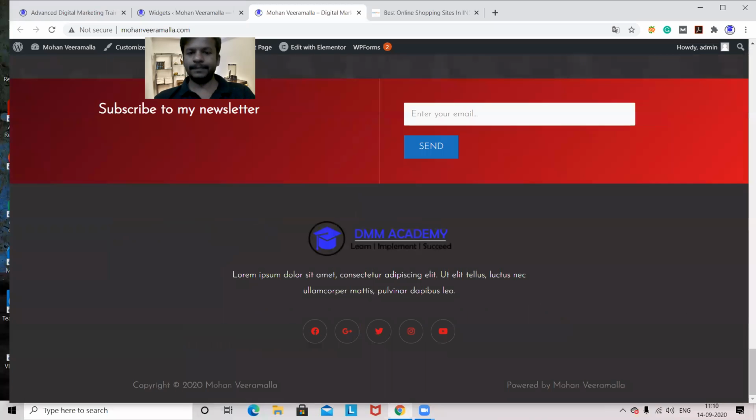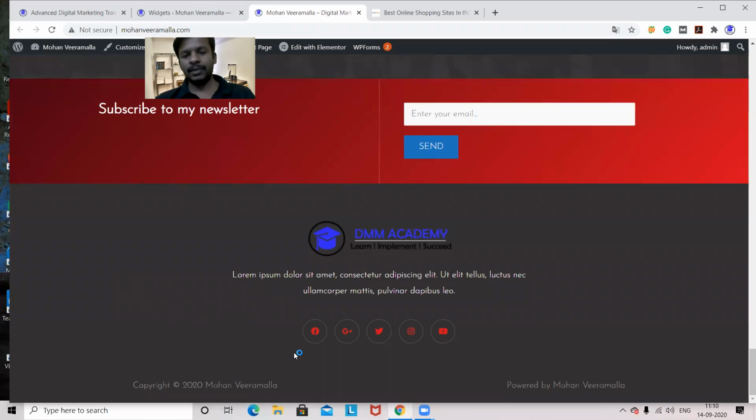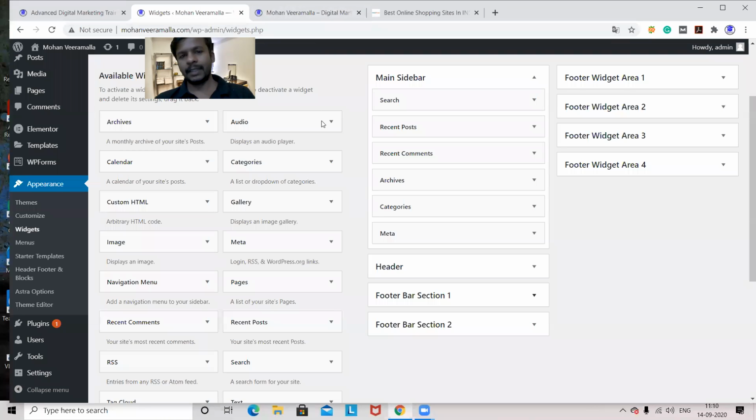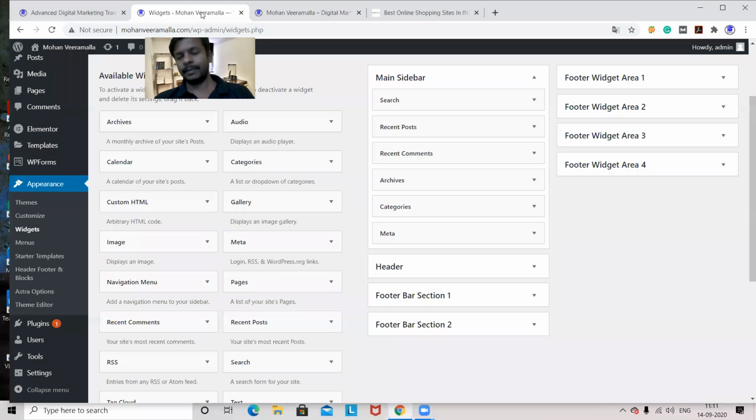I have this footer. Now what is footer bar? See, I have footer widget area, I have footer bars. Two things are there. Now we'll have an idea of this. Footer widget area means this section up to this social media icon, we call it footer widget area. And footer bar will be under the footer widget area, the last part. The last part will be footer bar.